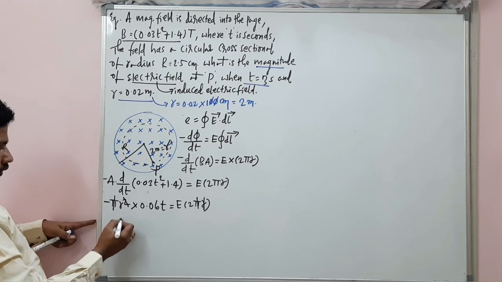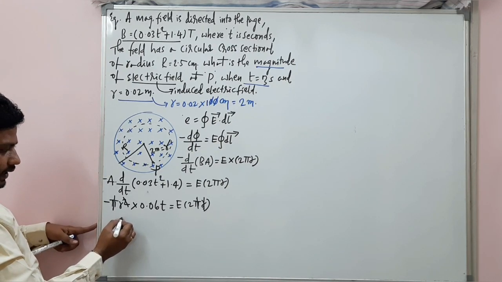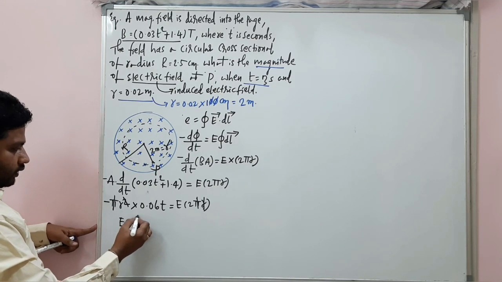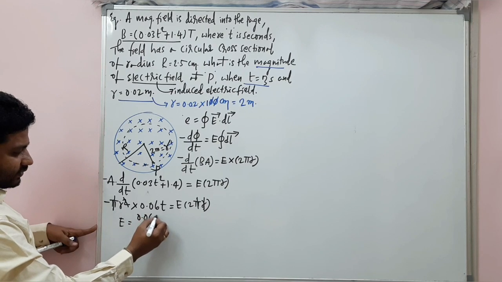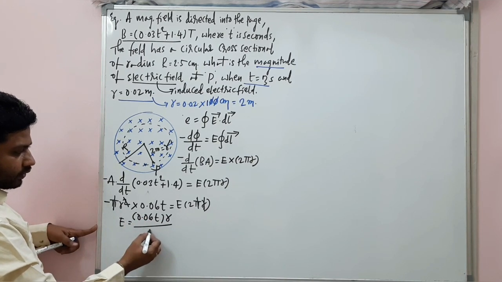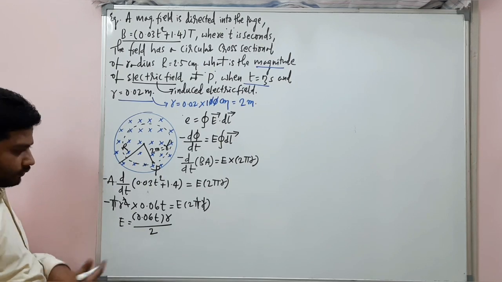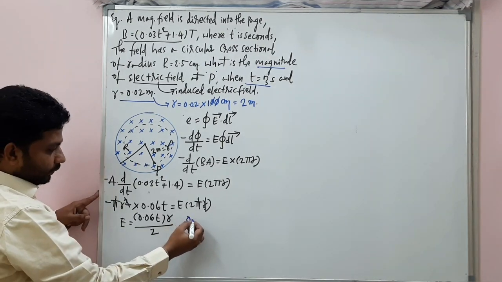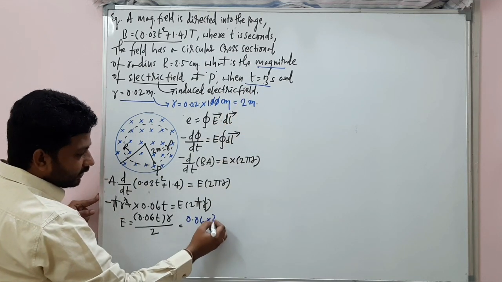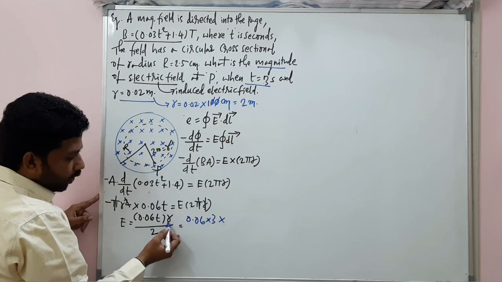Now E is equal to what I can write: 0.06 t into r divided by 2. This is 0.06 into t. At 3 seconds we need the answer, into small r.